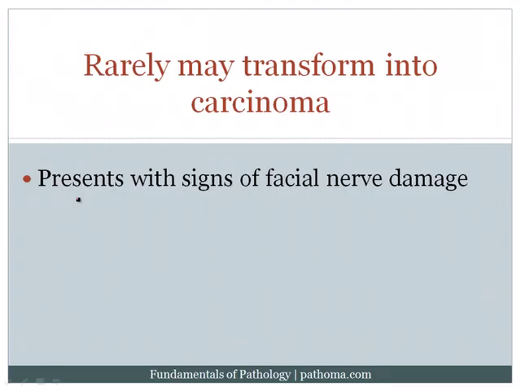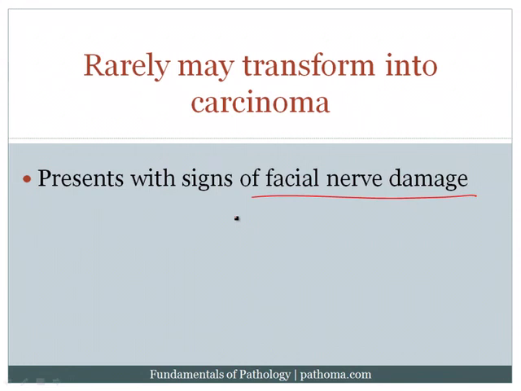Rarely, this pleomorphic adenoma can transform into carcinoma, and the way by which you'll make that distinction is that you'll get signs of facial nerve damage, for example, facial nerve palsies. And so the classic example that might show up on an examination would be a patient who has a mass in the parotid for 10 years, and then all of a sudden now presents with some sort of facial nerve